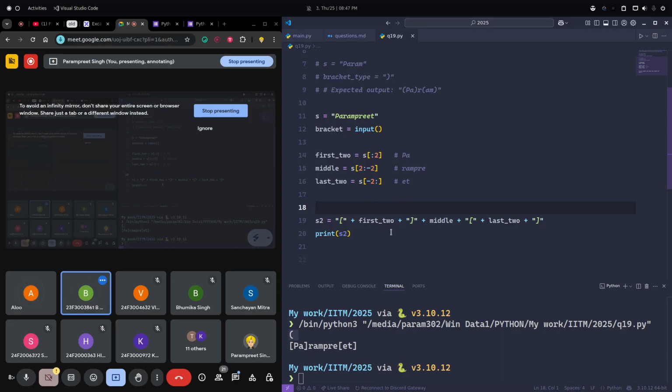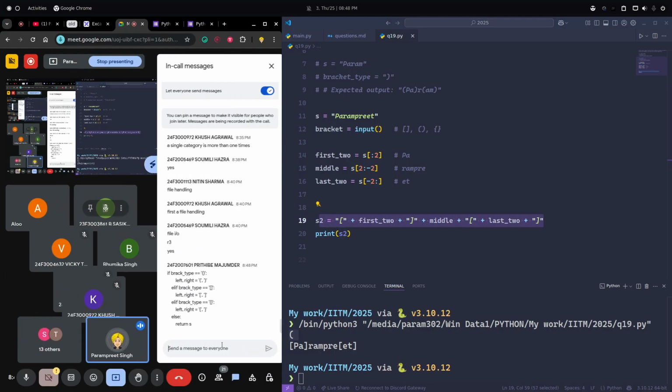We are taking basically a string, no? This is a bracket string. First tell me how many types of brackets there are. There are square brackets, the middle bracket, parenthesis, and curly braces. Yes, three types of main brackets. Now we need to figure out which type of bracket the user has input, and in the same manner we have to provide that.